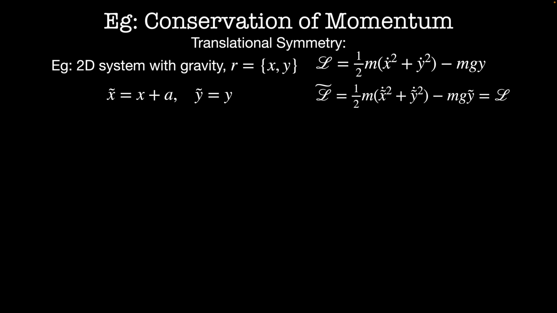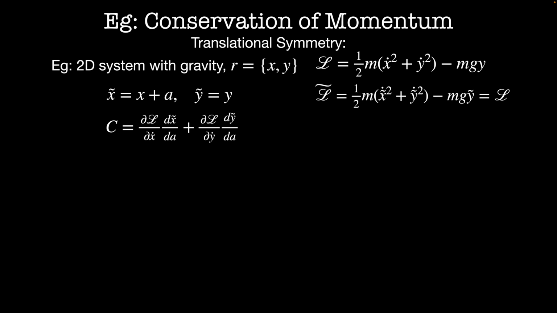On the other hand, y goes to y plus b is not a symmetry of the Lagrangian. This is because the gravitational potential energy depends on y. So the potential energy at y is not the same as the potential energy at y tilde equals y plus b.